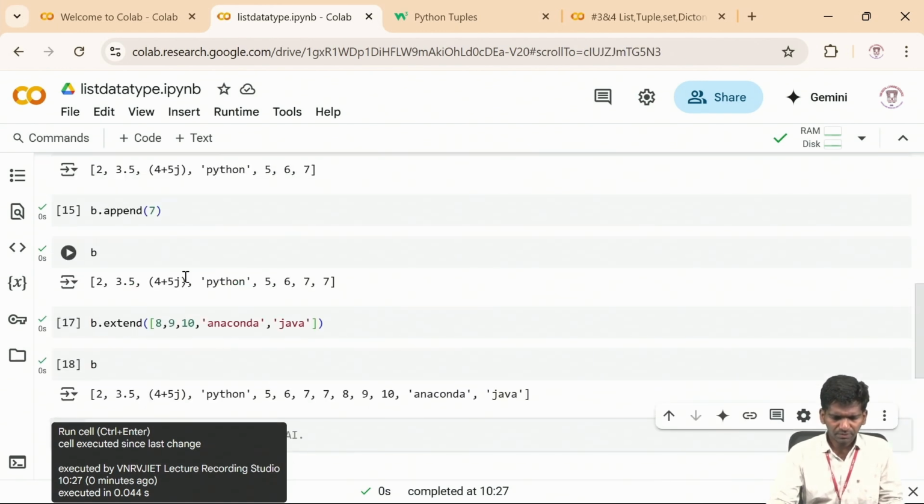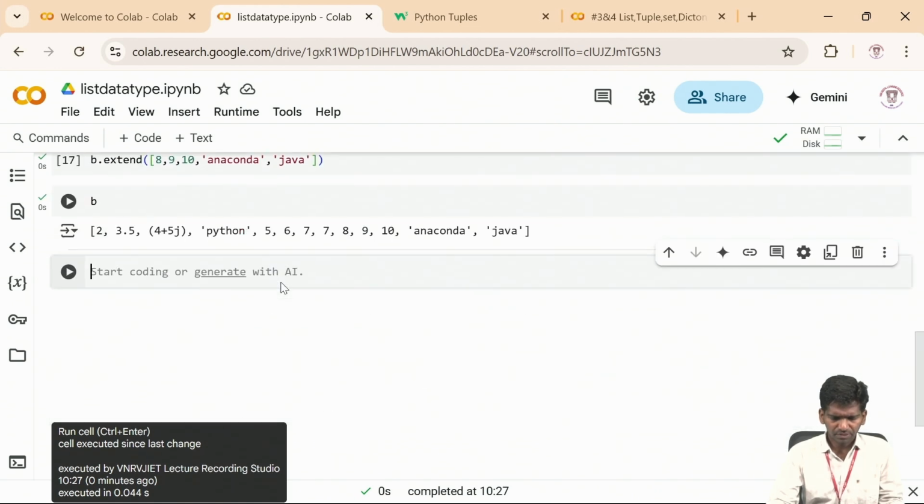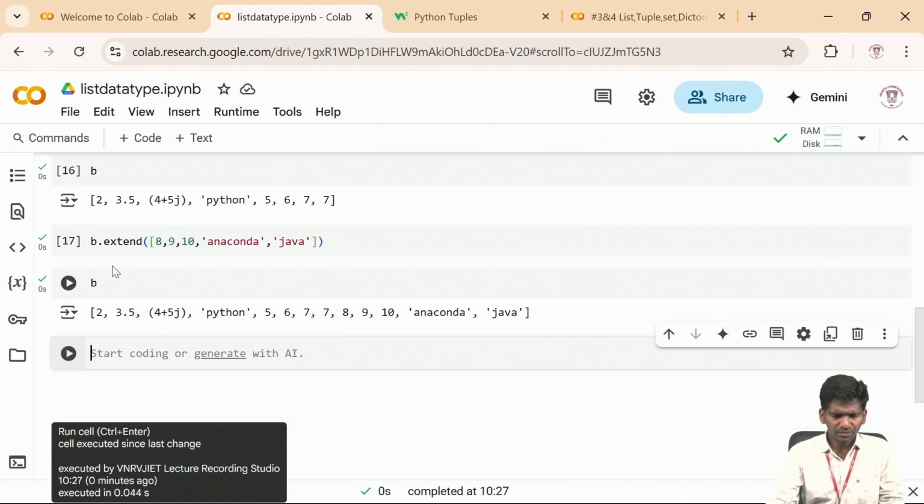See, this is my existing B. Okay, so if I use extend, I'm able to add multiple elements to my existing list. So append is used to add only a single element, whereas extend is used to add multiple elements to the existing list. This is the difference between append and extend.